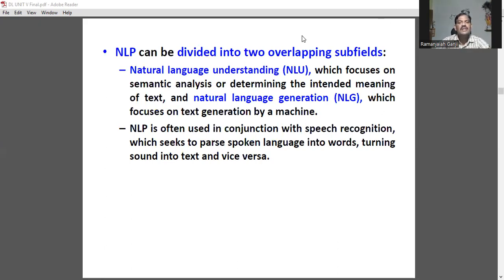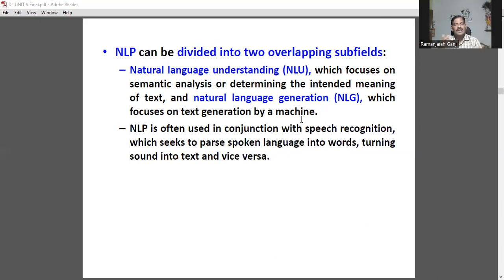NLP can be divided into two overlapping subfields. Number one is NLU, natural language understanding, and the other is natural language generation. Natural language understanding is nothing but semantic analysis, or determining the intended meaning of text. Whereas natural language generation focuses on text generation by a machine.